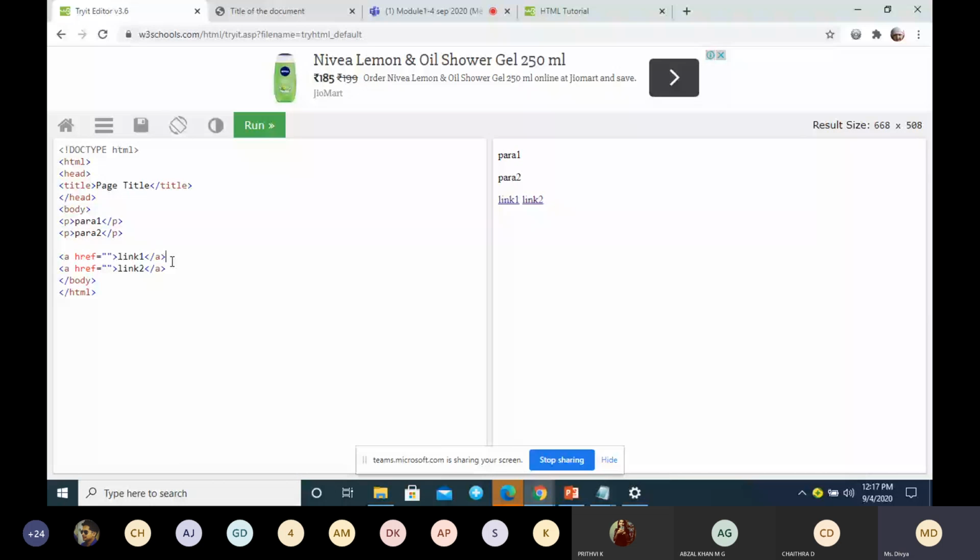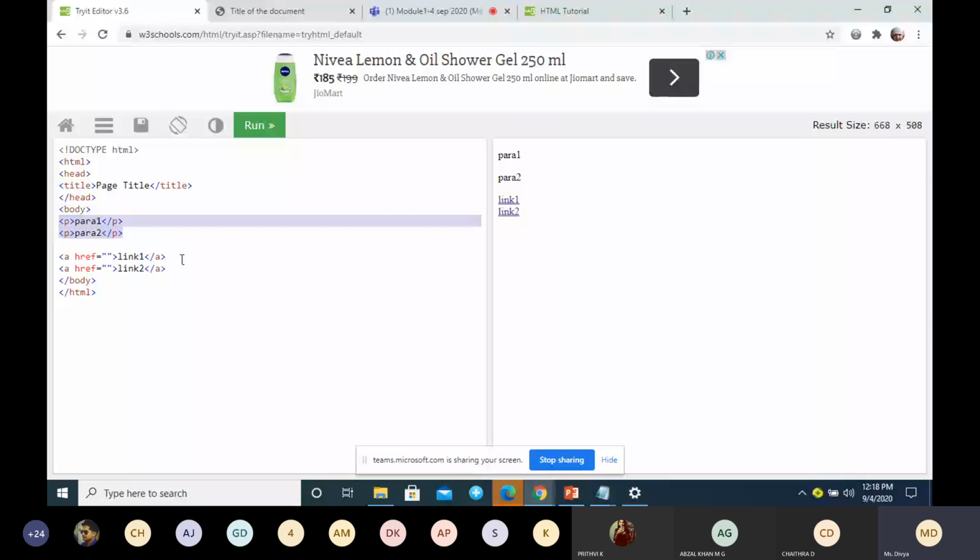If I want to give a space, then I have to add a break. These tags are called inline tags. There will not be any line space. The tags where a line space automatically appears are called block tags. So there are two types of tag, block tag and inline tag. A block tag automatically adds a line break, but an inline tag will not.